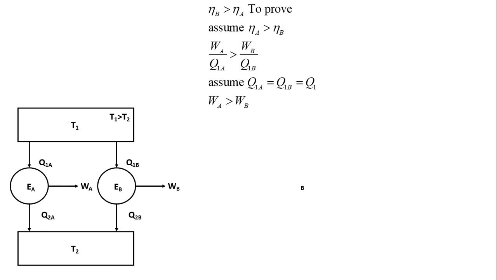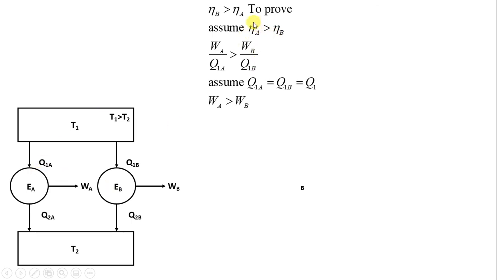Now, what we have to prove is, if engine B is the Carnot engine and engine A is the actual engine, the efficiency of engine B is greater than the efficiency of engine A. This we have to prove. To prove this, we will assume that the efficiency of engine A is greater than the efficiency of engine B, and we will prove this statement wrong. Hence we can say that the efficiency of engine B is greater than the efficiency of engine A. So in the actual case, the Carnot engine efficiency, that is efficiency B, is greater than efficiency A. But to begin the analysis, we will assume efficiency A is greater than efficiency B.